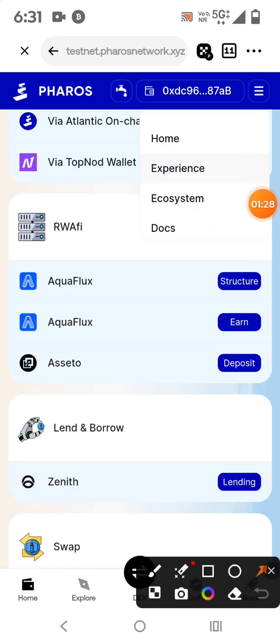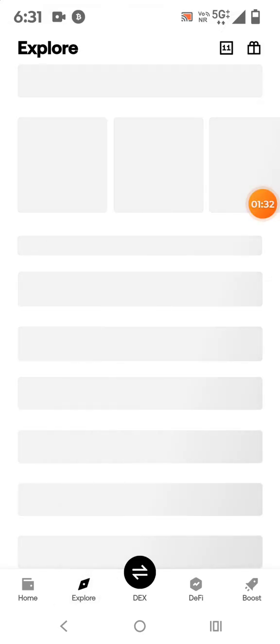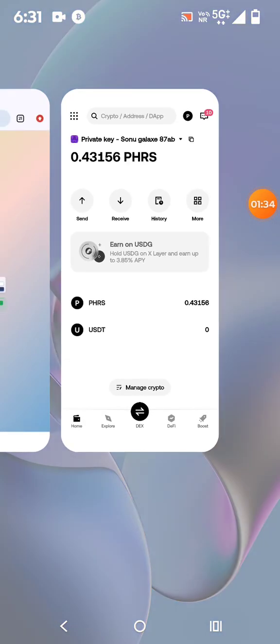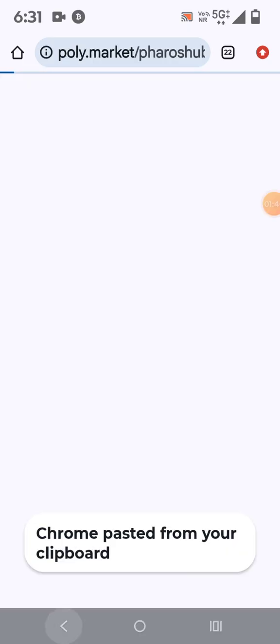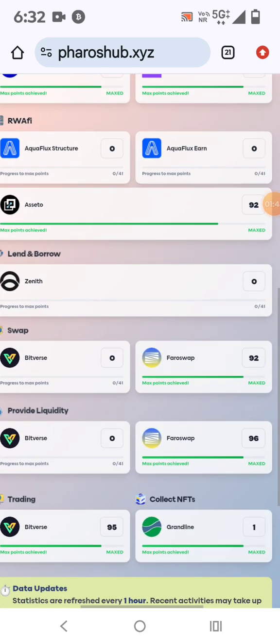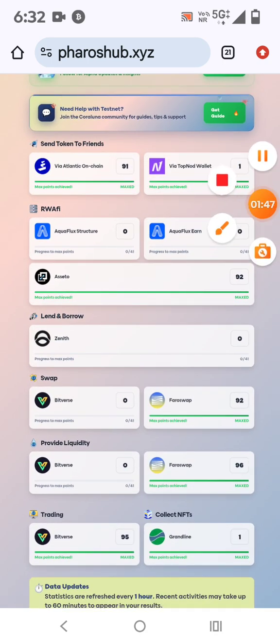So friend, one by one we will click on the Aquaflux. So पहले Aquaflux पे click करते हैं, right? So friend, also I will show you this is the Pharos hub.xyz. Here you can also check. तो यहाँ भी आप check कर सकते हो दोस्तों. So let me check. So you can see